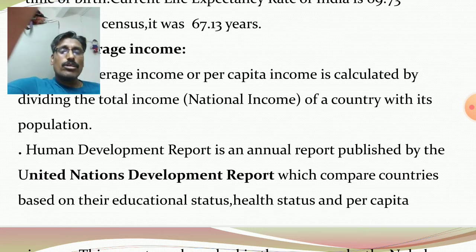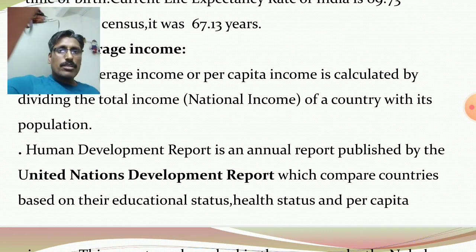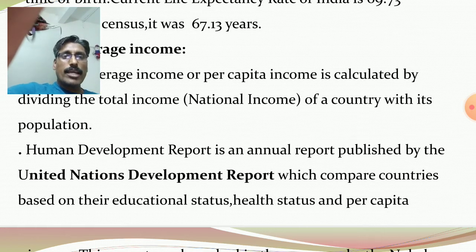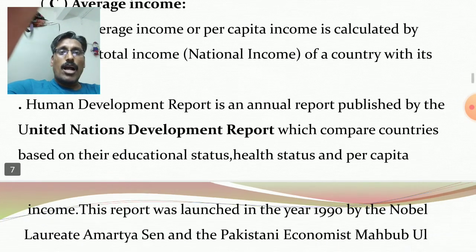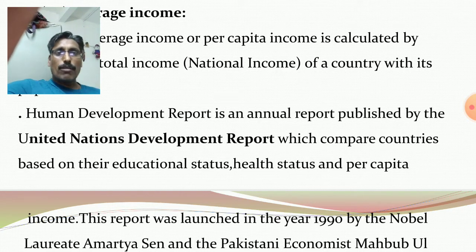Okay. So, the Human Development Report is an annual report published by the United Nations Development Program, which compares countries based on their educational status, health status, and per capita income. Simply, it is an annual report published by the United Nations Development Program, which compares countries on the basis of educational status, health status, and per capita income.